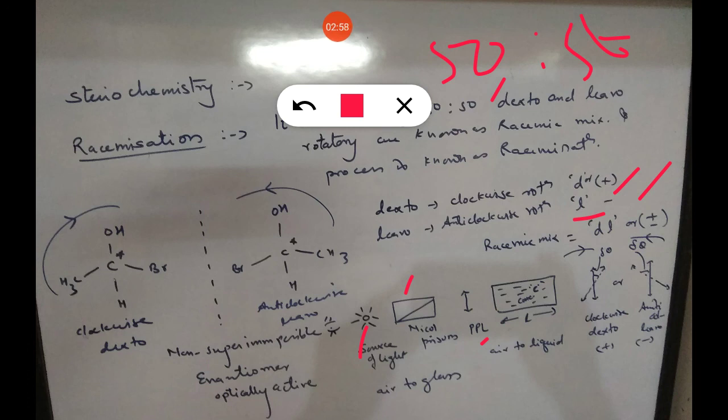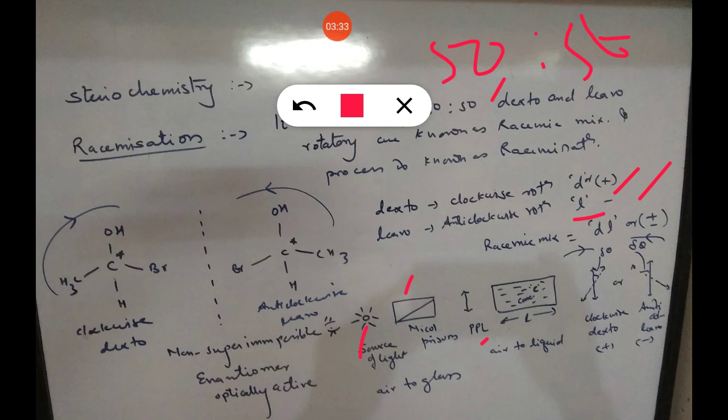Now I am changing the medium by putting a sample, that is a solution, in the path of the plane polarized light, and then there is a deviation in that plane polarized light. If the deviation is to the right of the plane polarized light, then it is said to be dextro. If it is to the left, then it is said to be levorotatory. So the mixture of dextro and levo is known as racemic mixture, and the process is known as racemization.